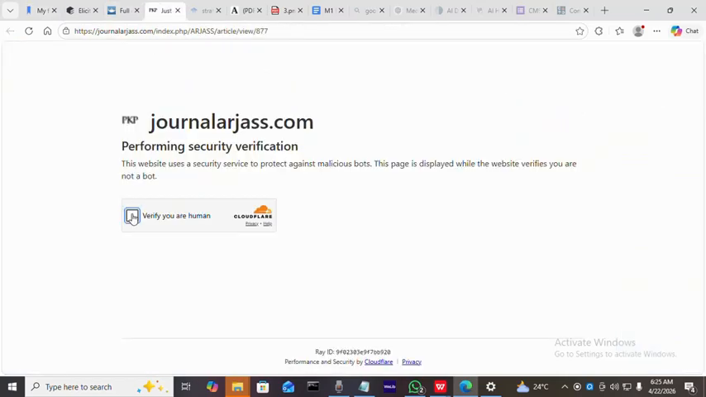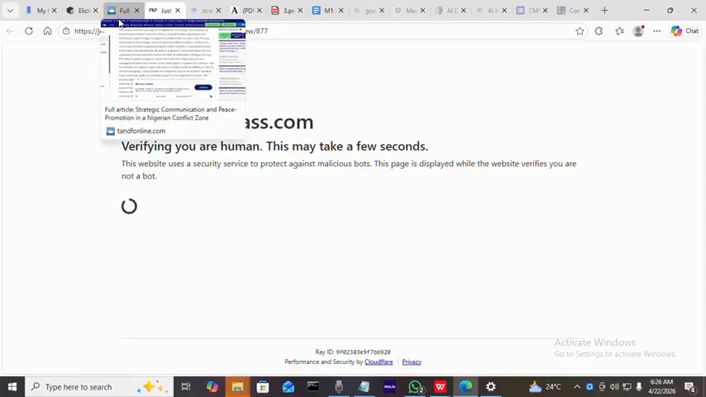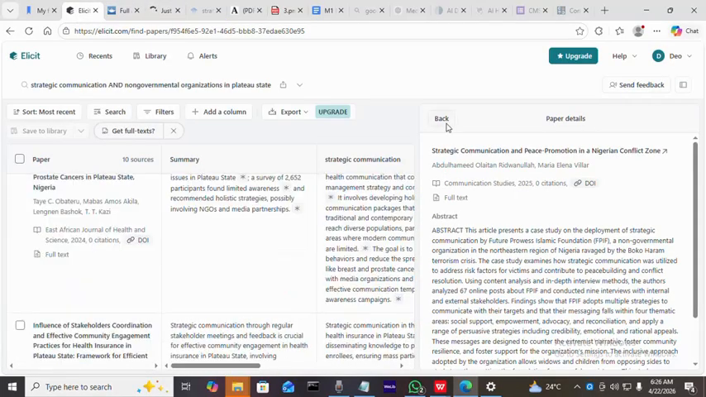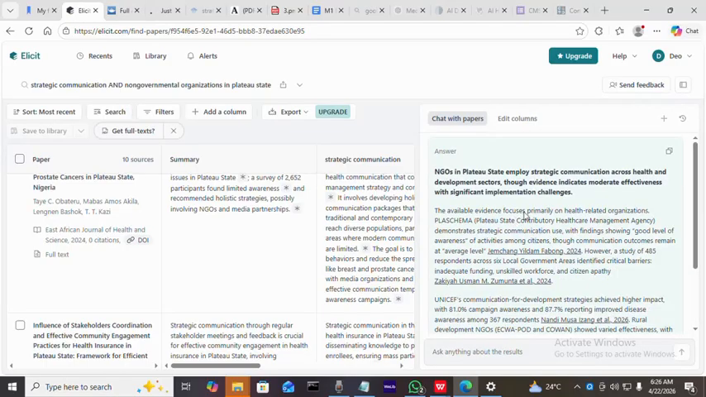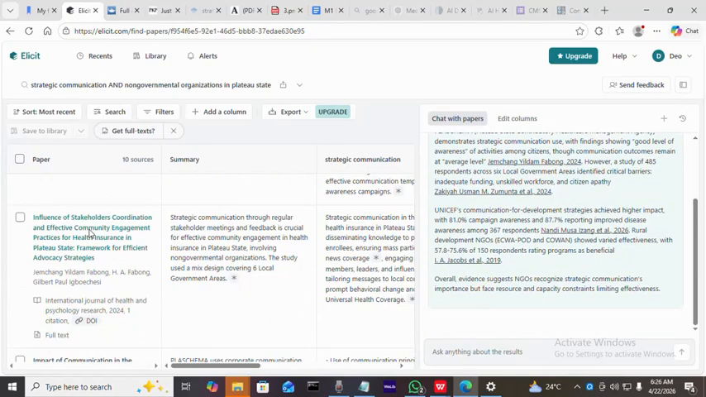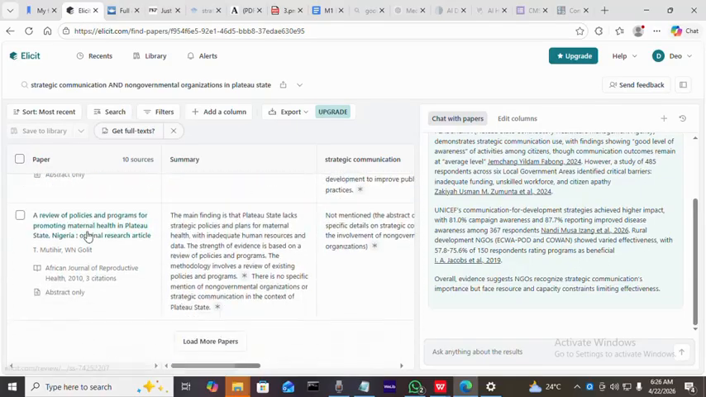So you can see, okay, this has still not loaded. But for now, we have looked at Elicit, we have seen the features, how it can be very helpful. We have looked at Google Scholar. Then we have also seen how my bib can help us in the references.